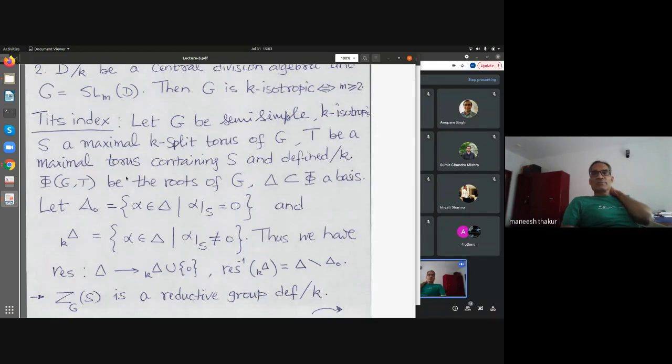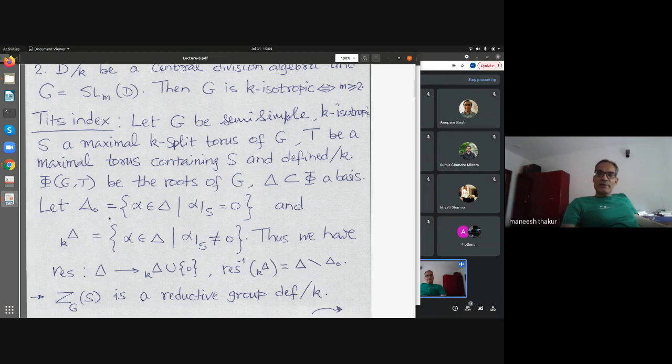Given such a semi-simple group, suppose I have a semi-simple isotropic group over K, that means I have a K-split torus, so I can find a maximal, biggest possible K-split torus in G. Let's label it as S. And let's take T to be a maximal torus containing S and defined over K. Then we have the usual data of roots with respect to T. Fix a basis, the simple roots, of that root system.